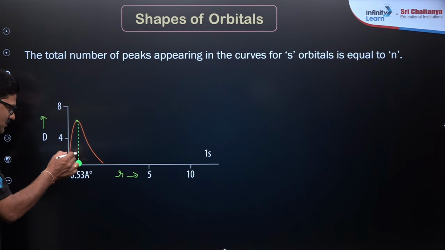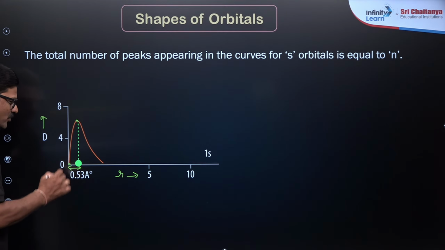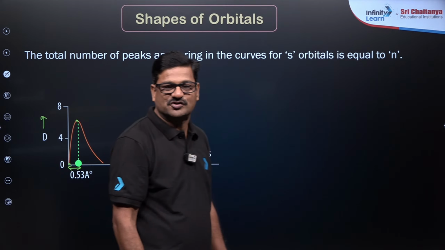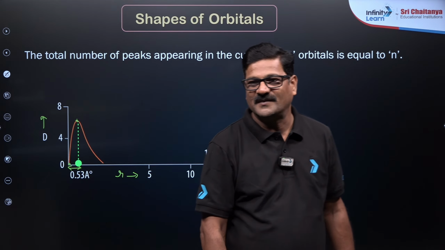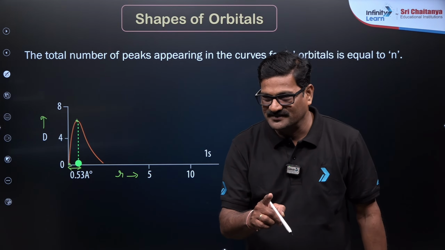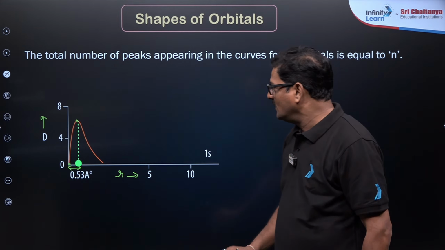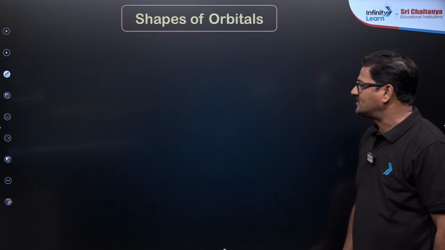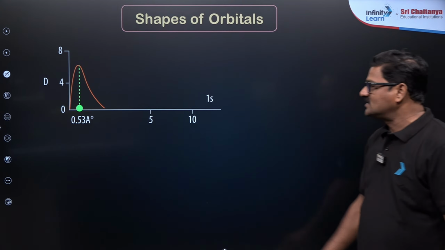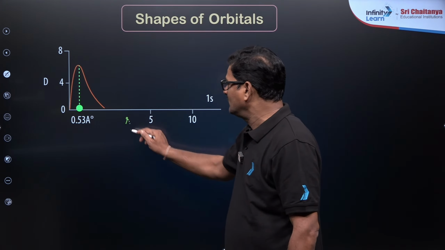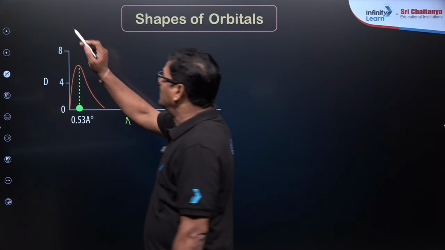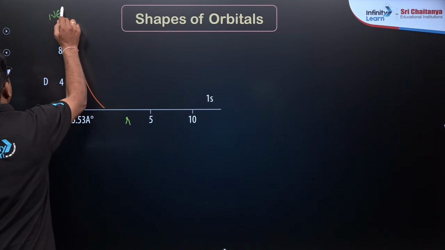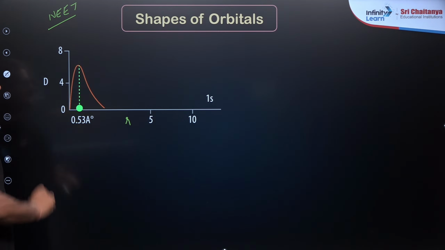The maximum is at 0.53 angstrom units for the hydrogen atom, and there is no node here. This is your D versus R graph. For the NEET examination, these probability curves are very important.